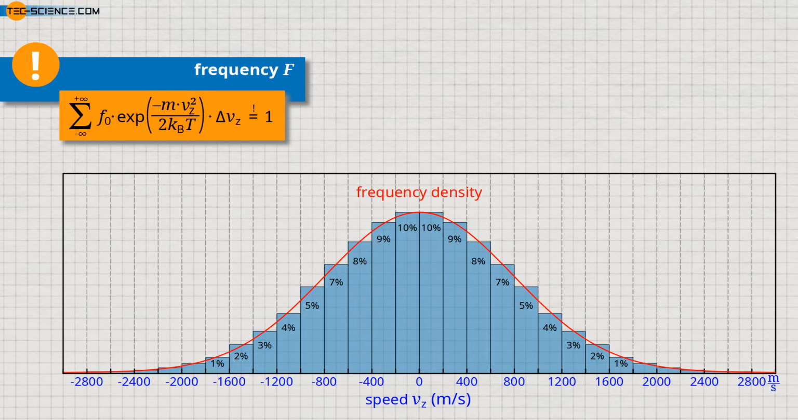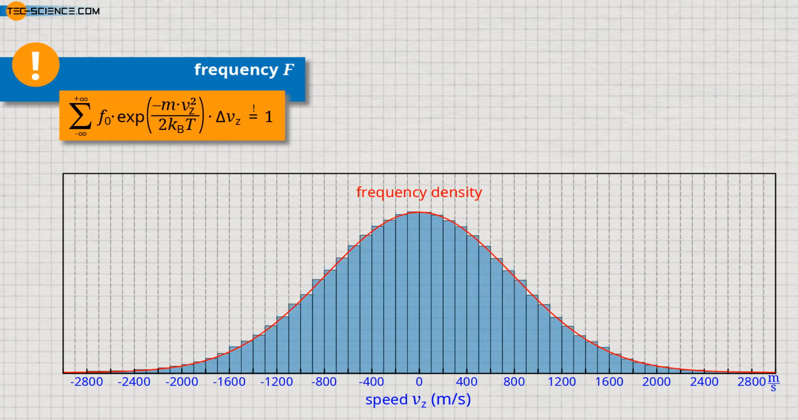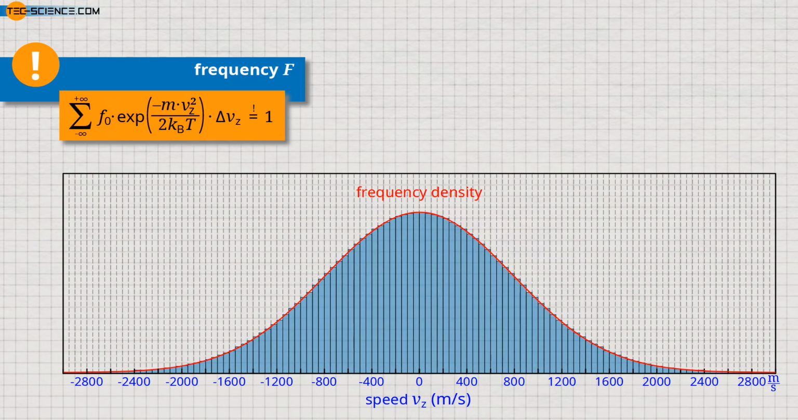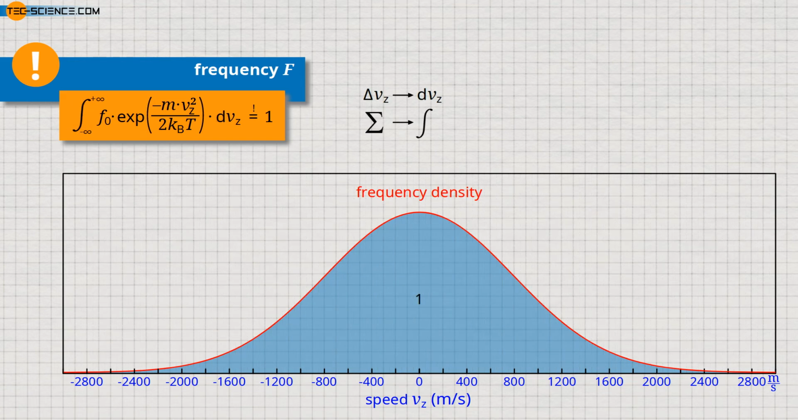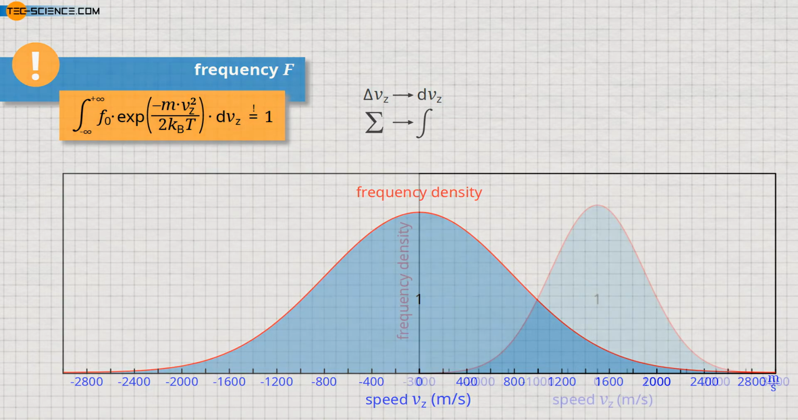As already explained before, the equation was derived under the condition that the speed interval must be very small. In principle, we can now make the interval smaller and smaller. In the extreme case, the speed interval becomes infinitely small. In this case, we consider infinitesimal intervals dvz and the sum becomes an integral. In this way, we determine the total area under the frequency density function. As total frequency, this area must correspond to 100% or the value 1.